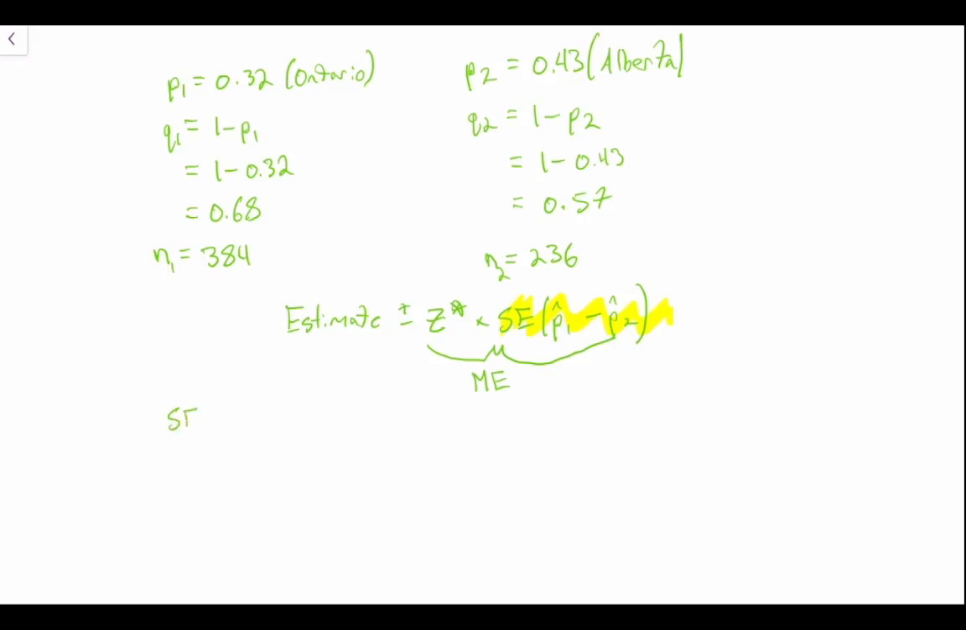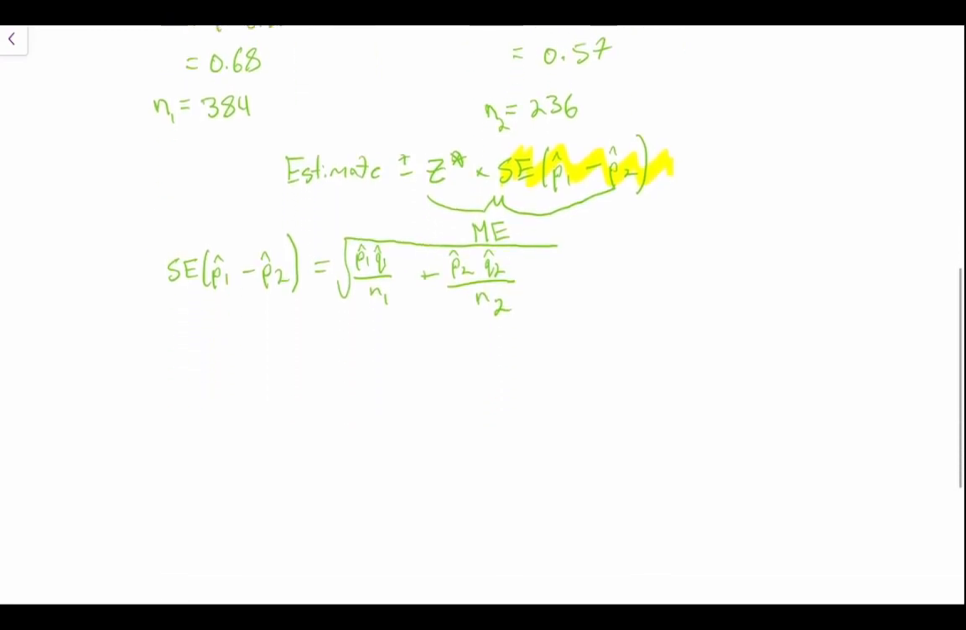So our standard error of P hat 1 minus P hat 2 is equal to the square root of P1 hat times Q1 hat divided by N1 plus P2 hat times Q2 hat divided by N2. Okay, this will just be the equation that you work from when comparing two proportions. So let's go ahead and put this in. So it is equal to the square root.